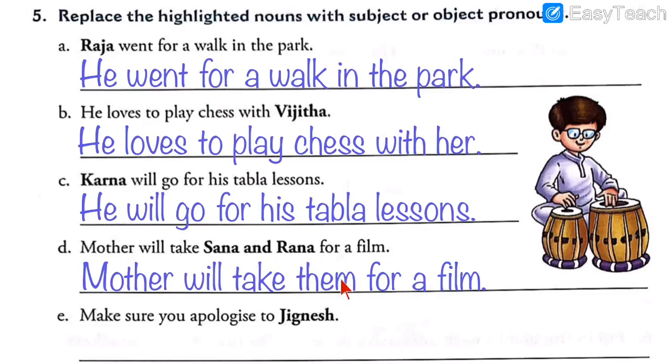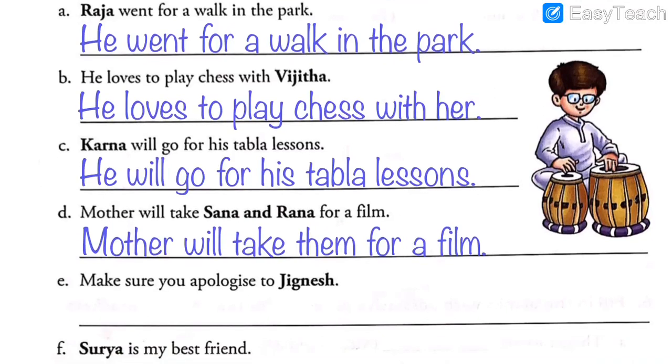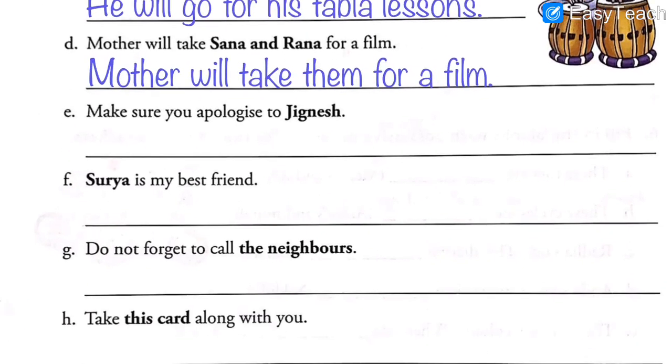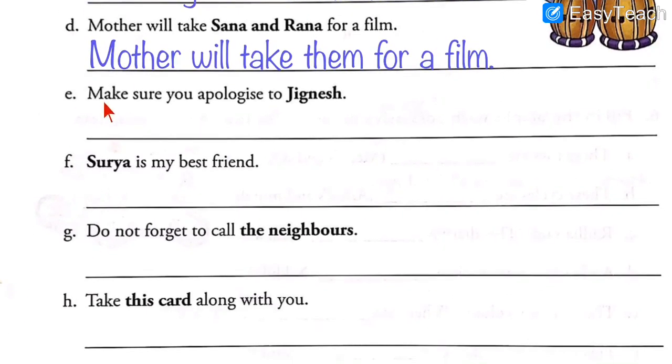Instead of Sana and Rana, I have written them. The rest of the sentence is as it is: mother will take, for a film. No change in any other word, just replacing these two nouns with the pronoun them, as it is plural, more than one, and because it is an object pronoun, so we have written them. Next, number 5. Let's solve the next one.